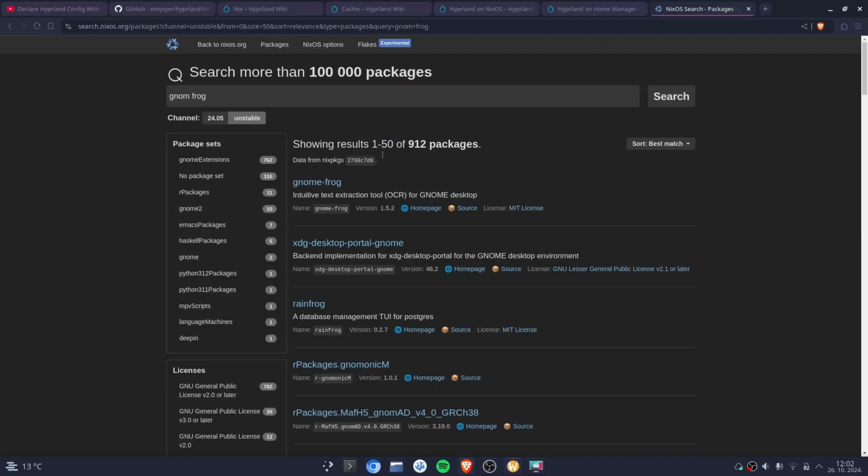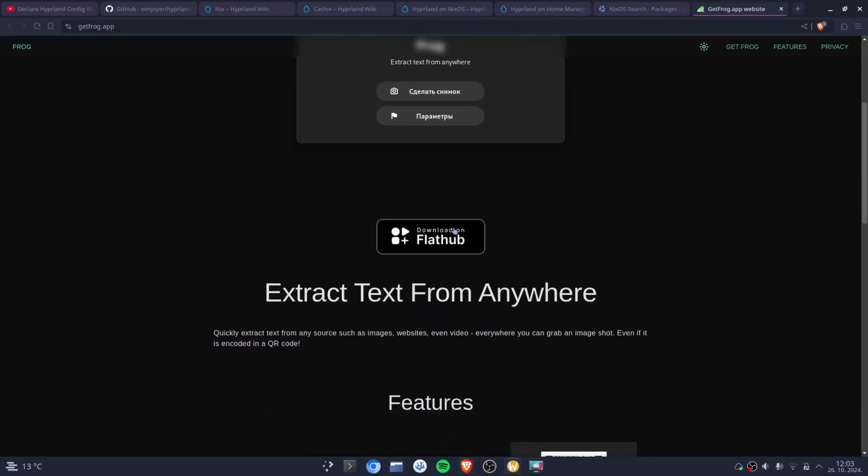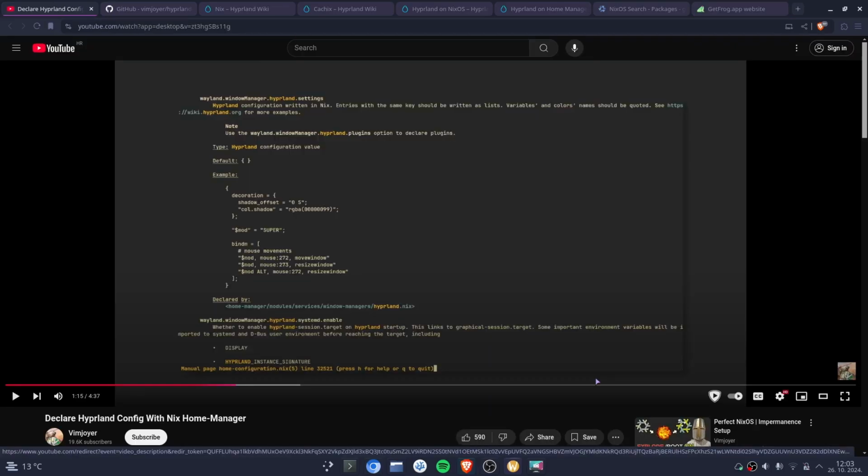If you are on NixOS, the package is called GNOME Frog, and on other distros you can get it on Flathub. Right. So if you are lazy like me and you just need a quick tool to quickly transcribe everything from the video, you can use this program. And that's all.